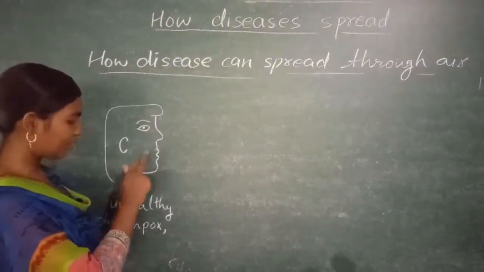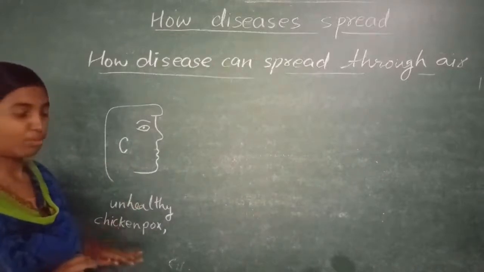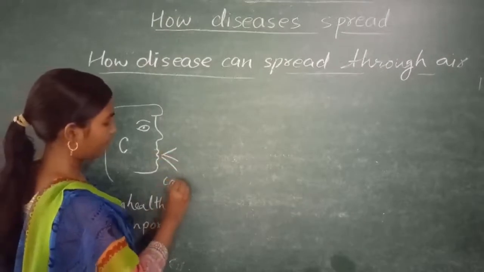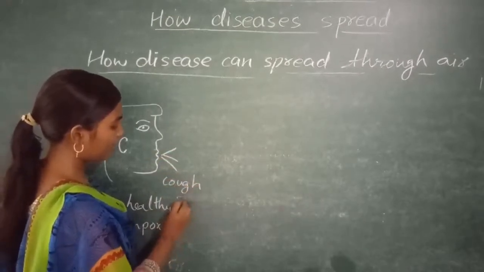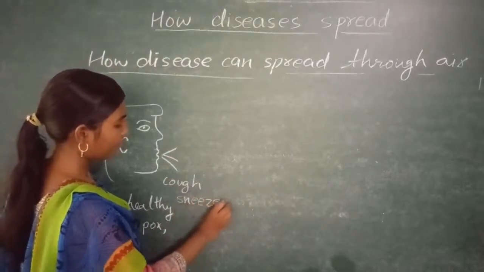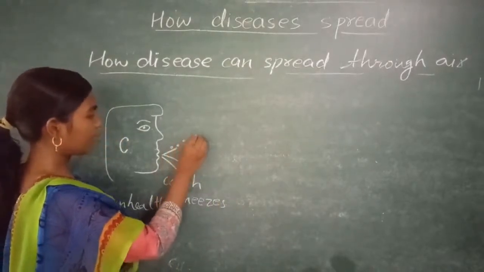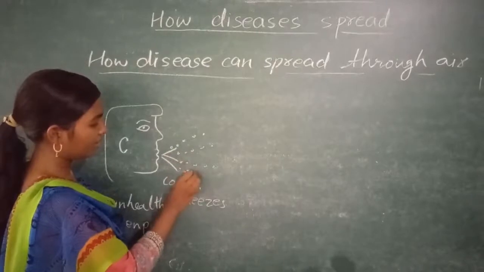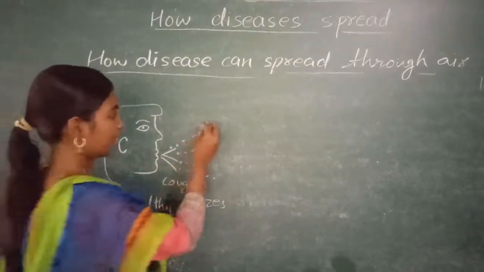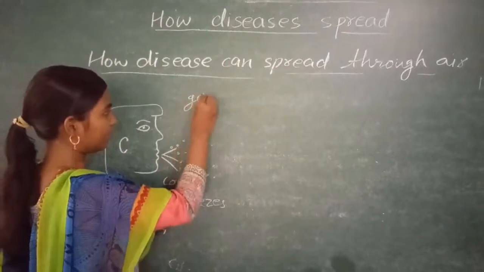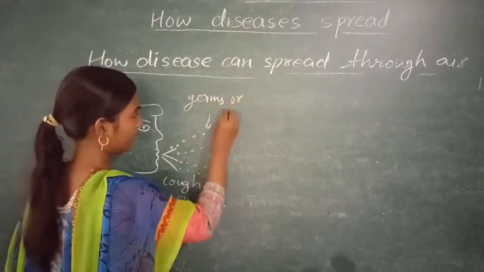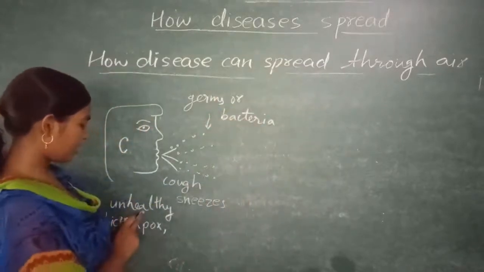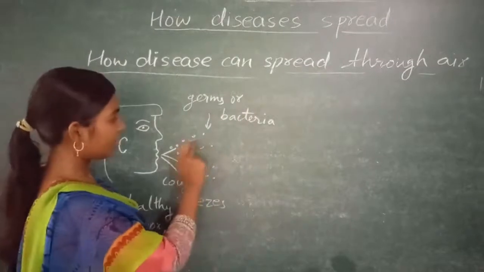So when this person who is having a disease like chicken pox, measles, tuberculosis coughs or sneezes, very small droplets of saliva come out. In this saliva, the germs or bacteria are present. The germs or bacteria of this chicken pox are present in these droplets.